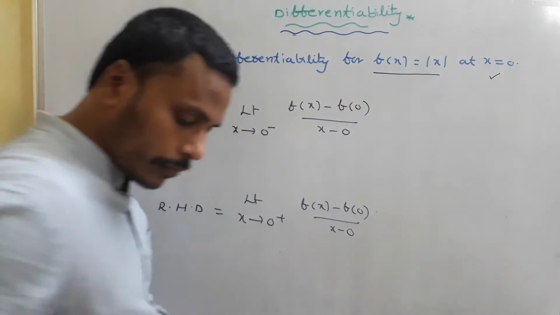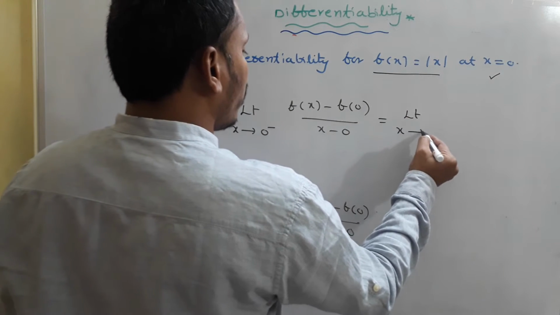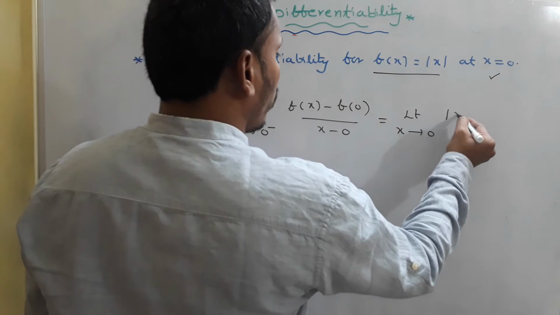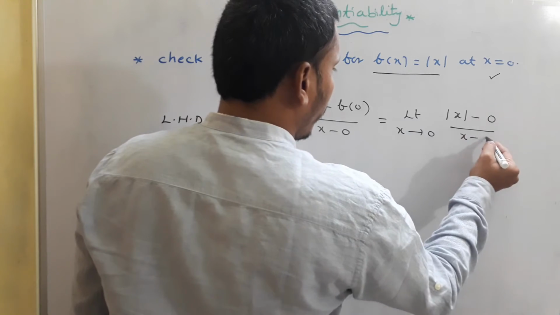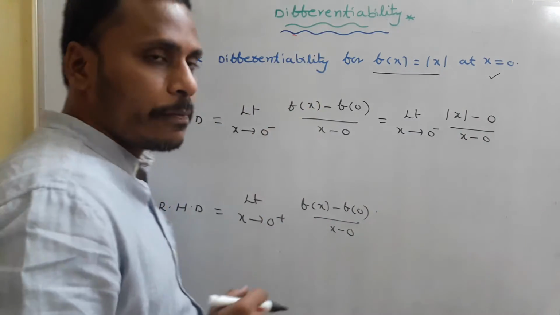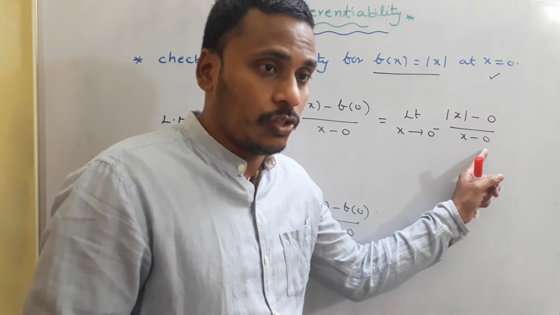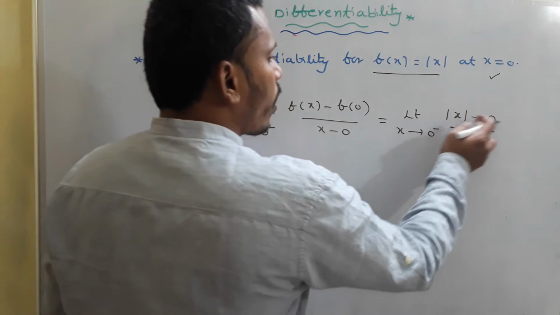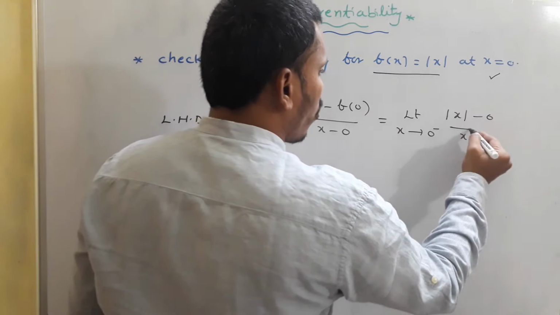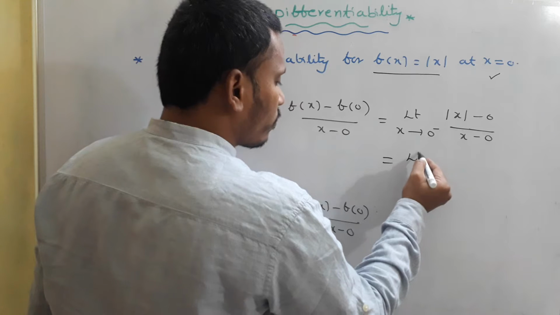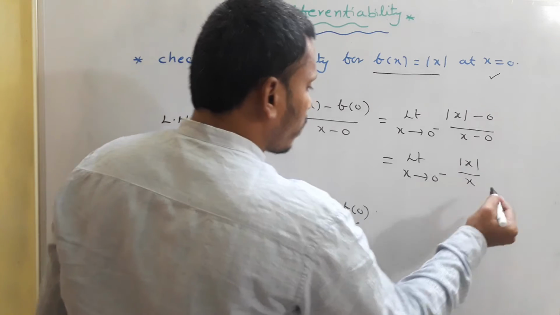So this is equal to the limit as x tends to 0 minus of f of x, which is modulus of x, minus f of 0, which is 0, divided by x minus 0. As x is tending to 0 minus, we need to calculate mod x minus 0 by x minus 0, because f of 0 is 0. Now mod x minus 0 by x minus 0 is simply modulus of x by x. For your comfort, I am mentioning one more step: limit as x tends to 0 minus of modulus of x by x.